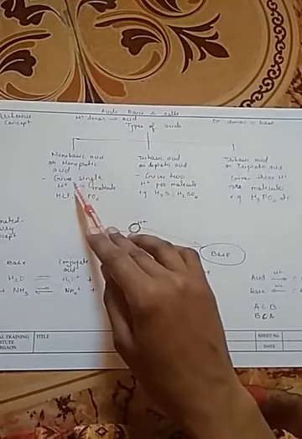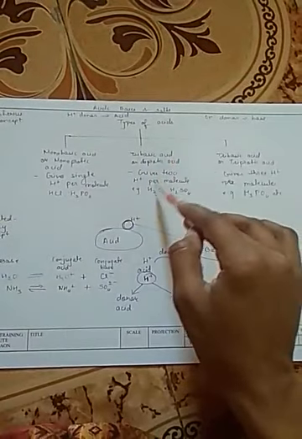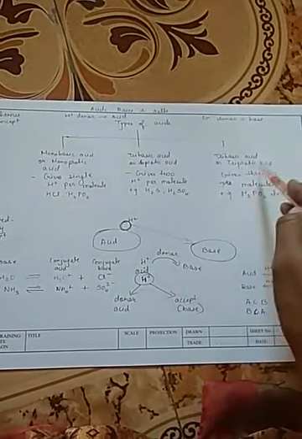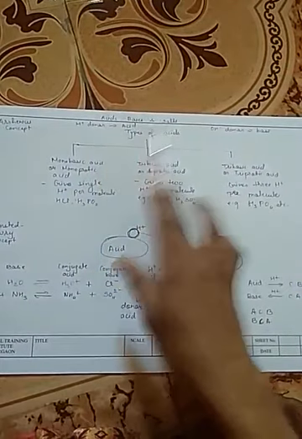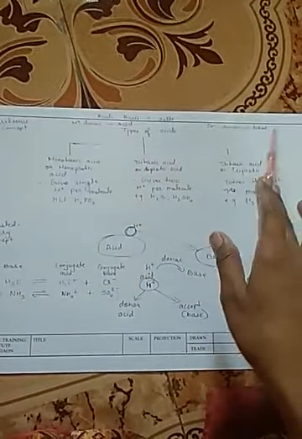Monobasic acid gives a single H plus ion per molecule. Dibasic gives 2 H plus ions per molecule. Tribasic gives 3 H plus ions per molecule. So this is the Arrhenius concept of acids and bases, which we have seen: an H plus donor is an acid and an OH minus donor is a base.